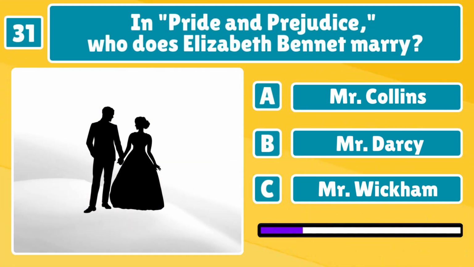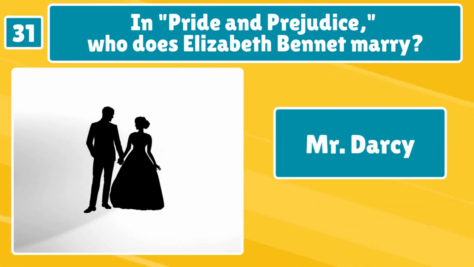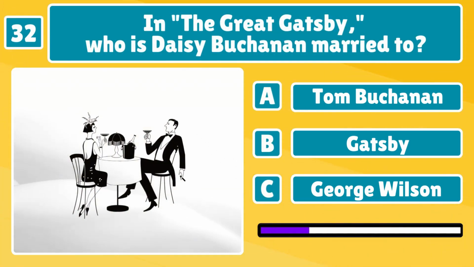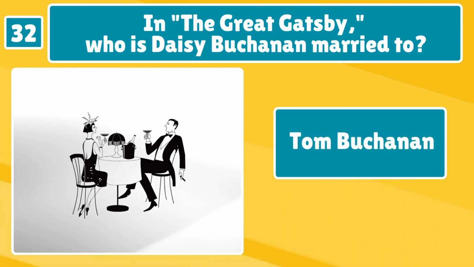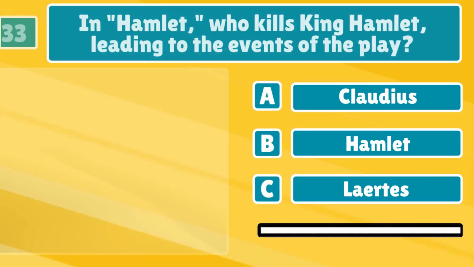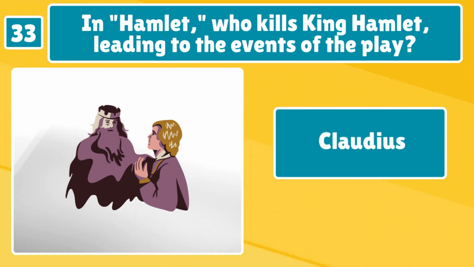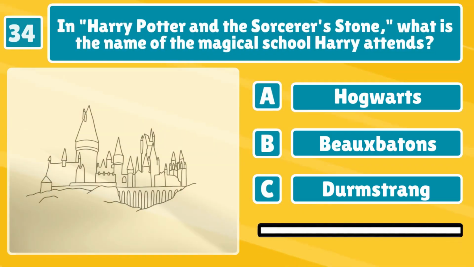In Pride and Prejudice, who does Elizabeth Bennet marry? Mr. Darcy. In The Great Gatsby, who is Daisy Buchanan married to? It's a tricky one. Tom Buchanan. In Hamlet, who kills King Hamlet, leading to the events of the play? Claudius. Great job. You're on fire today.